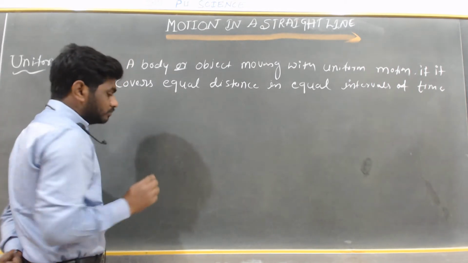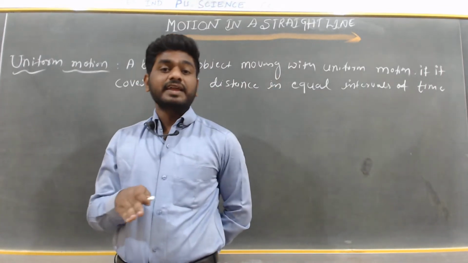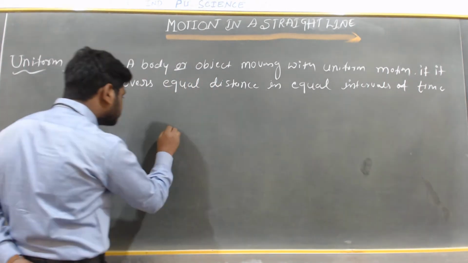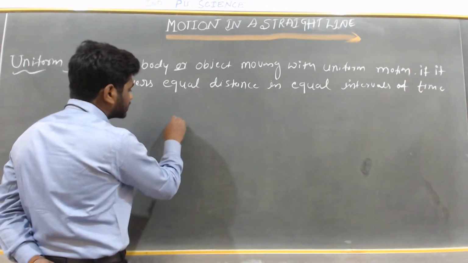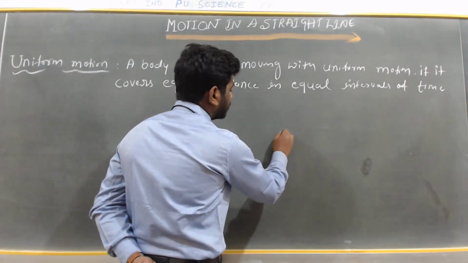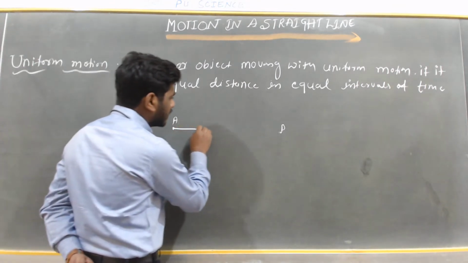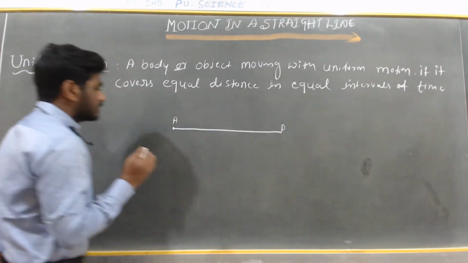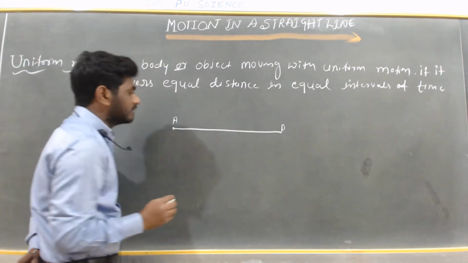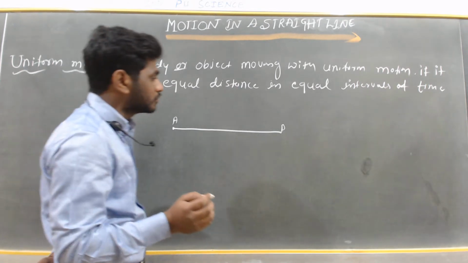a car moving on a straight road, in every second it covers 5 meters. A car, assume this is a position A, this is a position B. So from position A to B, every second the car covers a distance of 5 meters. So I am going to show it graphically.